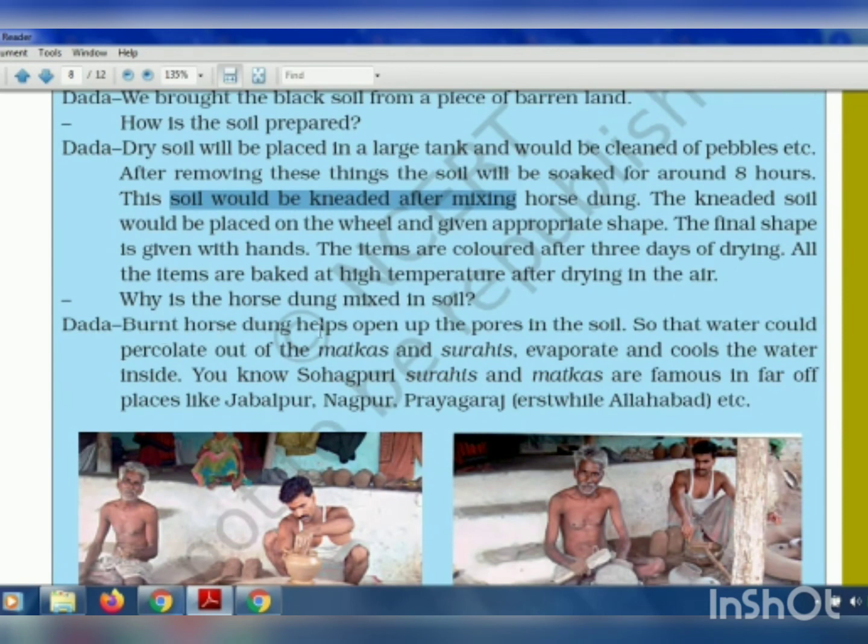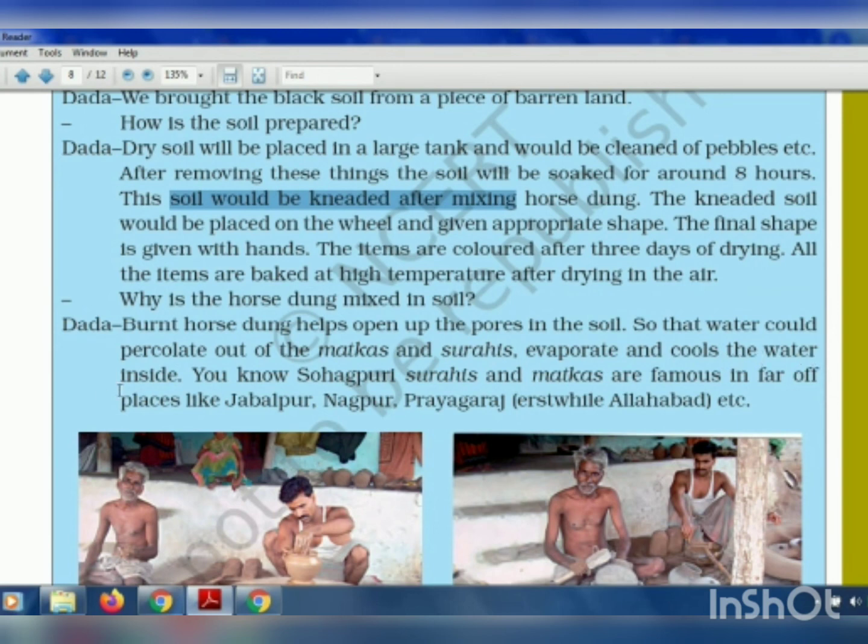They burn the horse dung. Why? Because the horse dung helps to open the pores in the soil so that the water could percolate out of the matkas and surahis, evaporate and cool the water inside. So that is why you can see water on the pots outside.